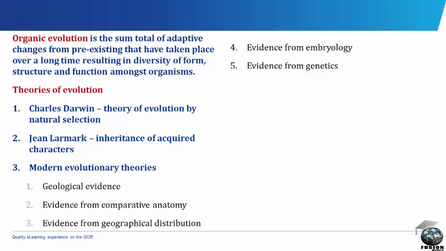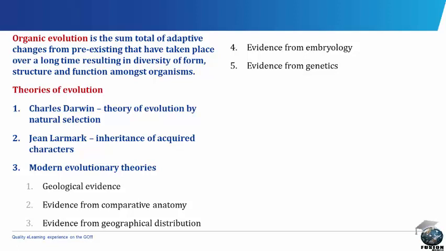Evidence from comparative anatomy. This states that the resemblance in the pentadactyl plan, that is the five limbs of vertebrates, points to the fact that it must have emanated from evolution of descendants. Evidence from geographical distribution. This states that the migration of some animals is always associated with a gradual adaptation and consequent variation from the organism in its former location. This might show in the structure of the limb bones or the shape of the vertebral column.